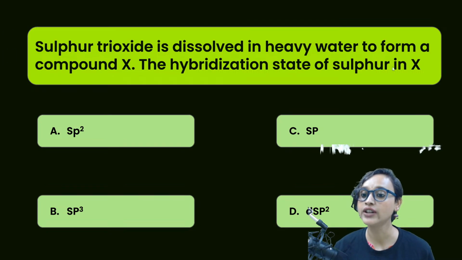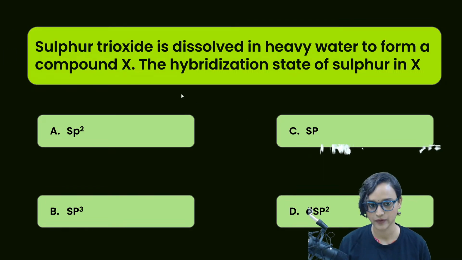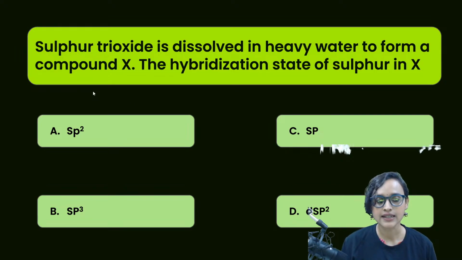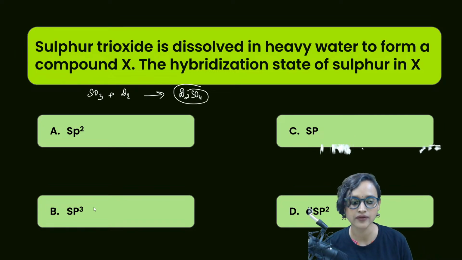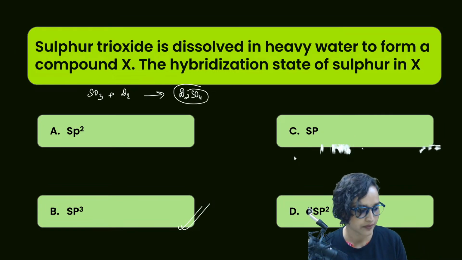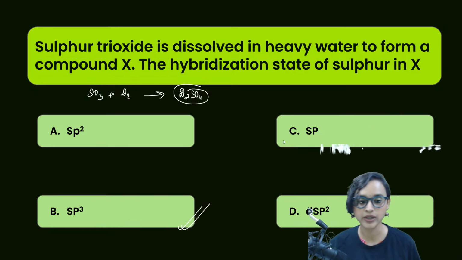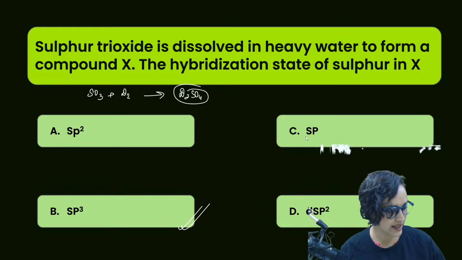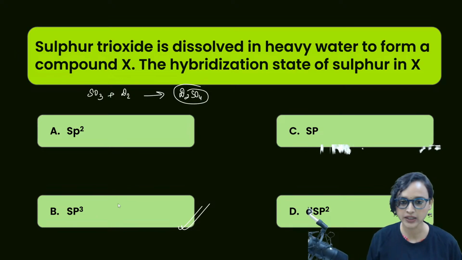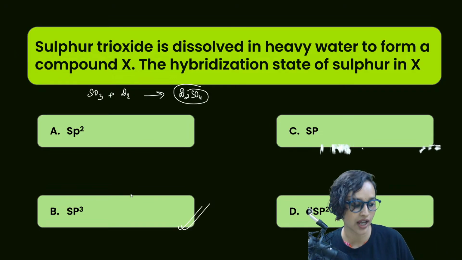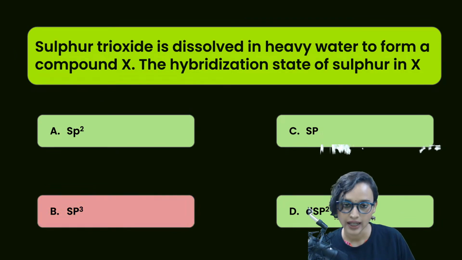Sulfur trioxide is dissolved in heavy water to form a compound X. What will be the compound, guys? Sulfur trioxide, that means SO3 plus D2O. When you dissolve it in heavy water, it will definitely become D2SO4. Now, in D2SO4, what will be the hybridization state of sulfur? Absolutely right. Option B, sp3. Not option C, sp. No, it has to be option B. Check out the hybridization later, okay. It has to be sp3 hybridization.